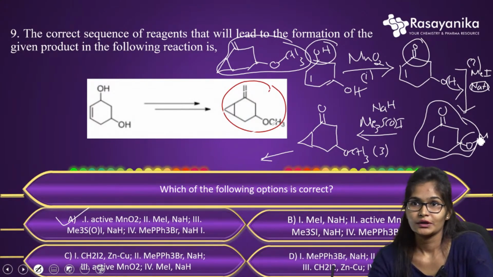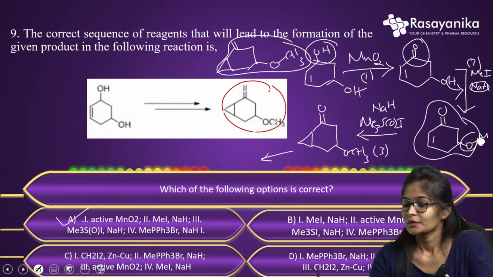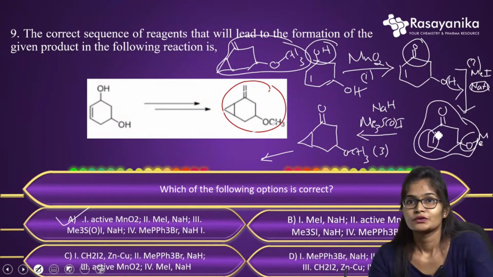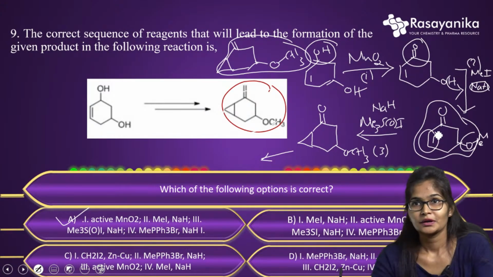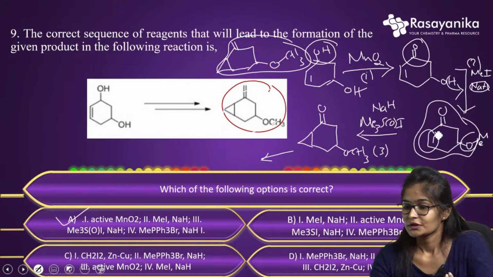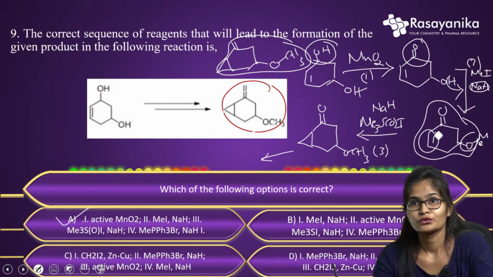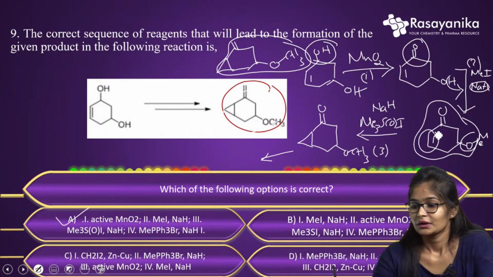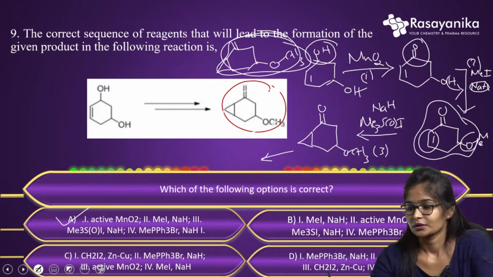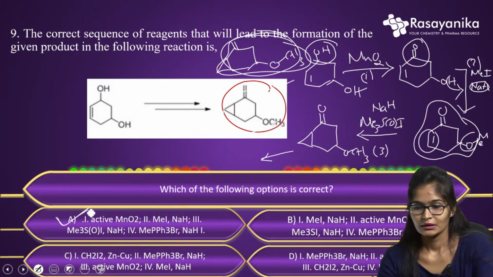Further they have used the sulfur ylide. The sulfur ylide will form the three-membered ring where the alkene is present here. Further it will give rise to the product with the double bonded carbon where they have used Wittig's reagent. So in the presence of Wittig reagent, we get this as the final product. So option A is correct.